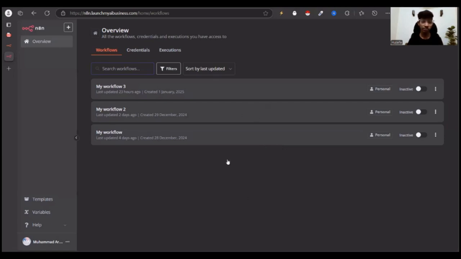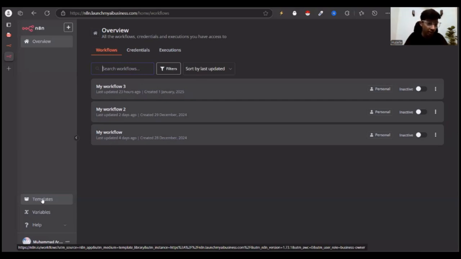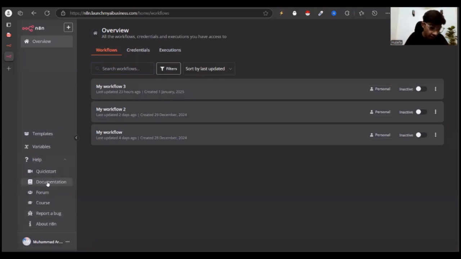So we have got a little bit of all the things here. There are the workflows I have been working on. This isn't my personal one, so I haven't been so active on here making and trying different things, but these are a couple of things I have been trying, and my stuff isn't so organized over here, and it doesn't need to be because I have just a couple of workflows in this account. So now you can see templates. We'll be going into that in a little bit of detail in a moment. Then we have got variables, we have got help, and we have got the documentation.